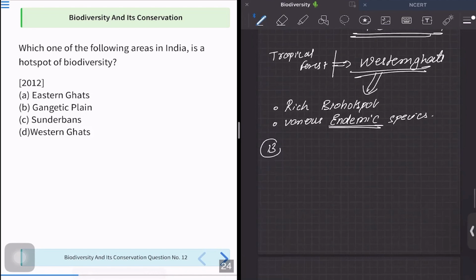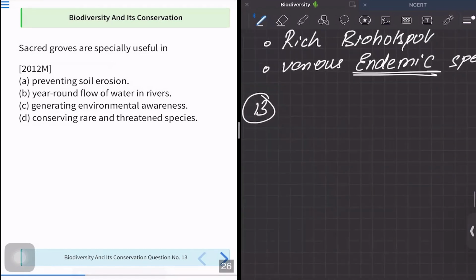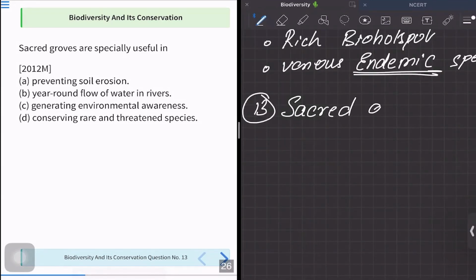And let us move to our next question and see what question number 13 is asking us about. So in question number 13, the question is asking: sacred groves are specially useful in. Now for you to answer this question, you should know what sacred groves are, correct? Now as the name says sacred, when we hear the term sacred, we know it has something to do with religious beliefs.